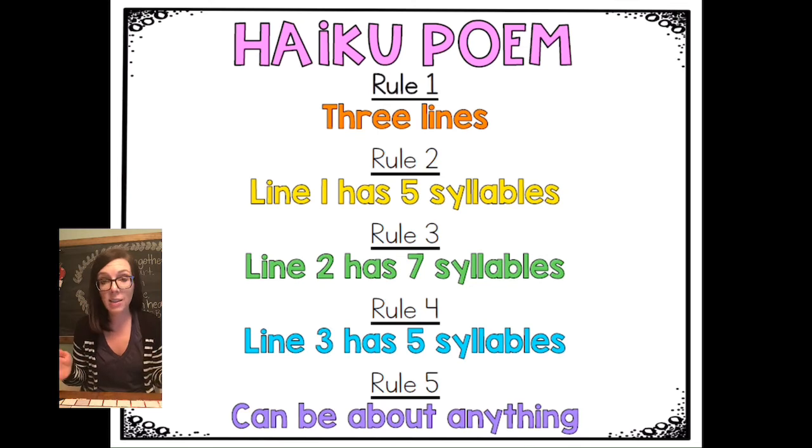The second line is going to have 7 syllables, and then the third line is going to go back to having 5 syllables. So remember, syllables are like the parts of your word, and a lot of times if you put your hand underneath your chin, it helps you, like every time your chin hits your hand, then it kind of helps you figure out how many syllables are in that word or in that sentence. So let's take a look at an example of a haiku.